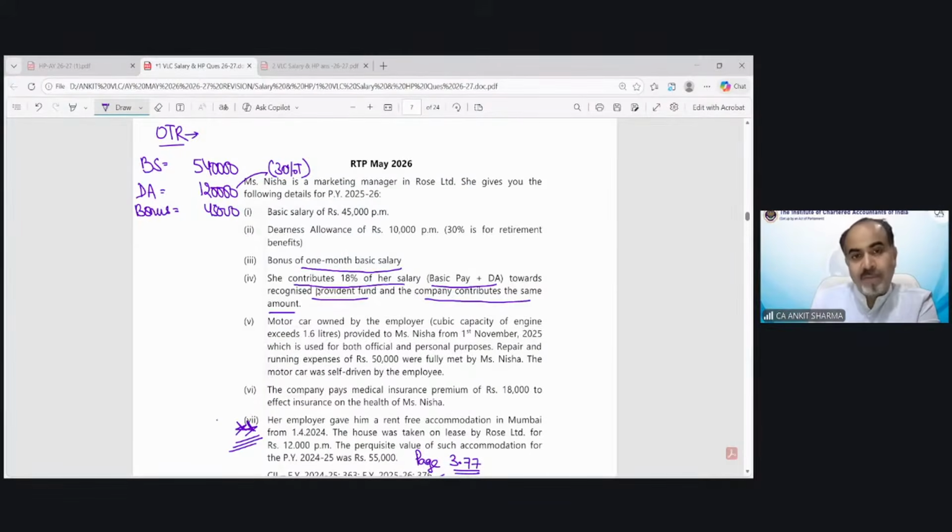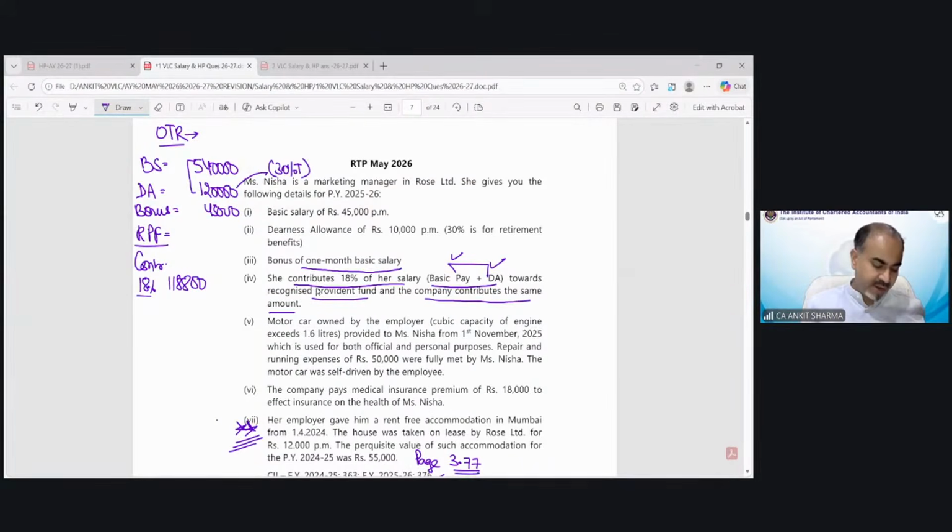So now we have to see how much excess she has paid. So recognized provident fund provision, we have to solve. So the contribution is 18% of salary, basic pay and DA. Because the employer is paying 18% of basic salary and DA, that means 540 plus 1,20,000, 18% we are paying. That would be 1,18,800. Clear?